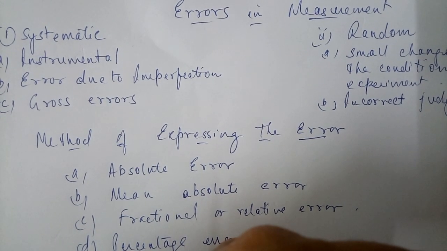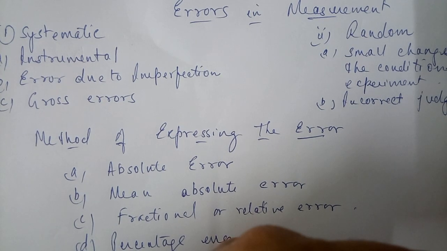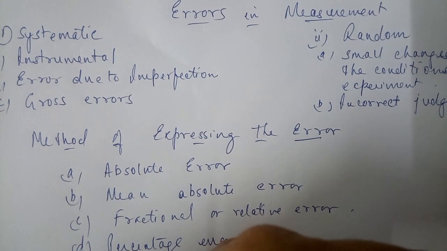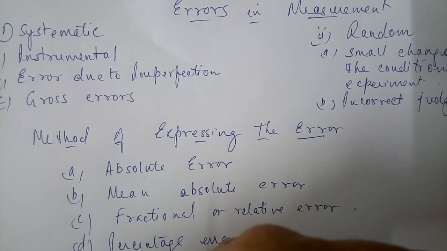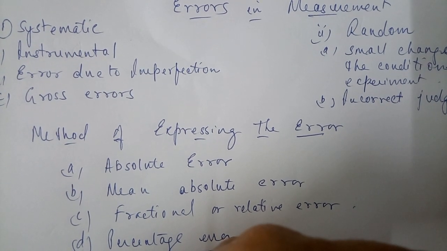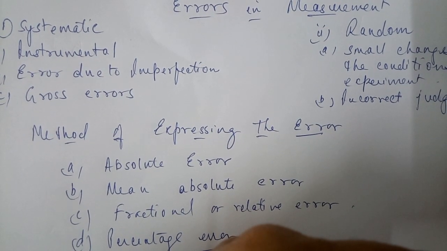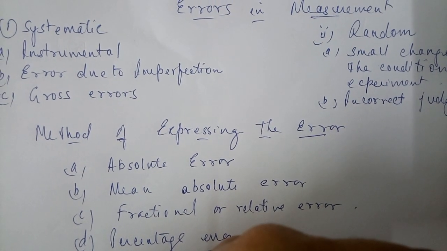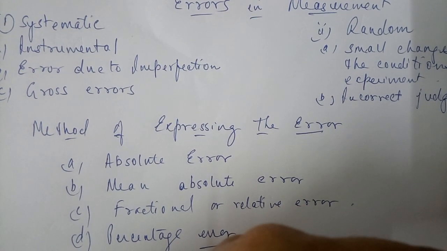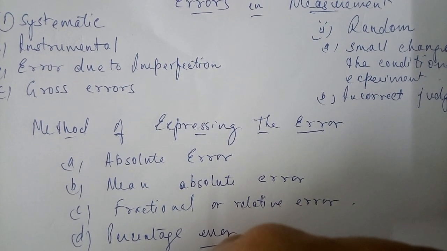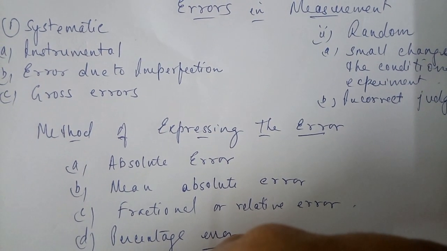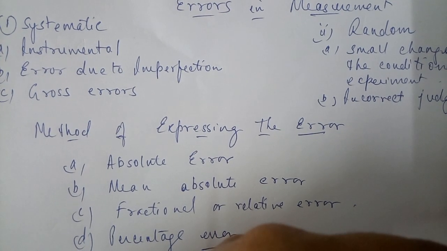Now let us first categorize the errors in measurement into two broad categories. These two broad categories are systematic and random. First let us discuss the systematic error. When we talk of systematic errors, this error occurs constantly. Generally it occurs in an experiment under the same, that is identical, conditions, and this problem comes many times.